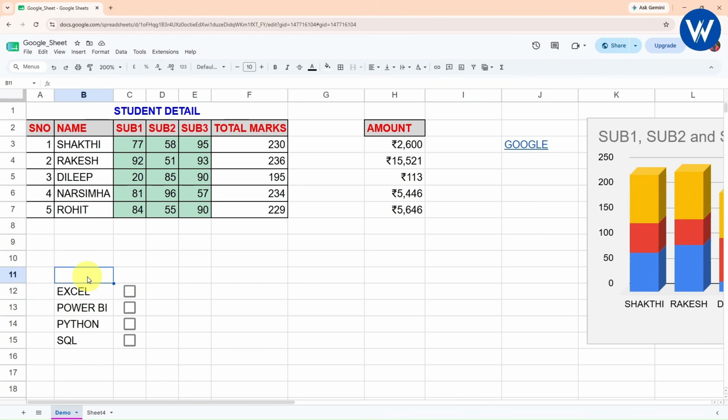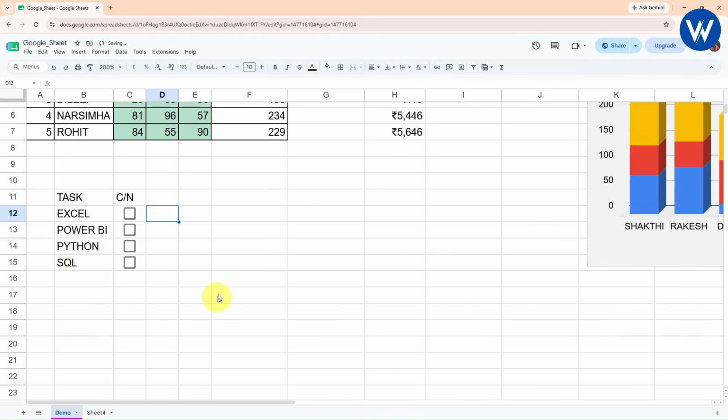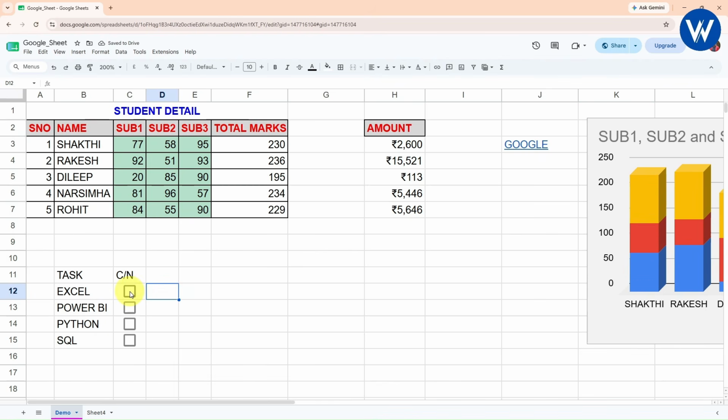So basically it is a task I will take, and it is whether it is completed or not. Completed or not. Now let's suppose you are practicing Excel, I will simply check this option. If you completed the Excel course, I will simply check this option. So what should happen? Whenever I check this option, this Excel should be struck through. Okay, so basically I want to strike this Excel. In the same way, if the Python course is completed, the Python should be struck through.